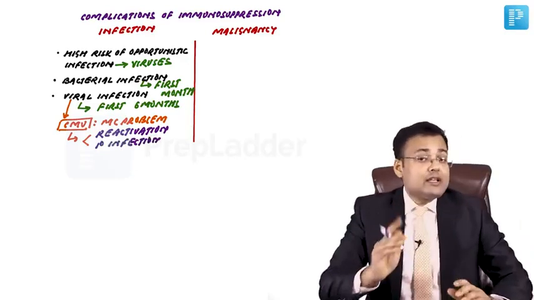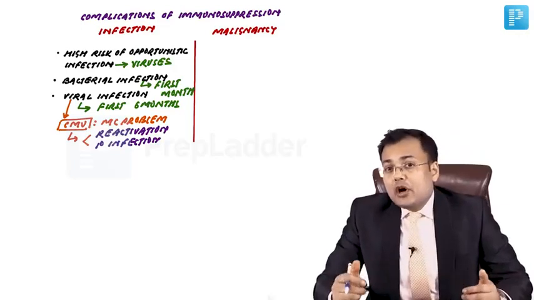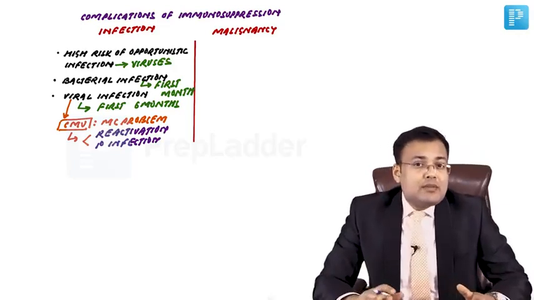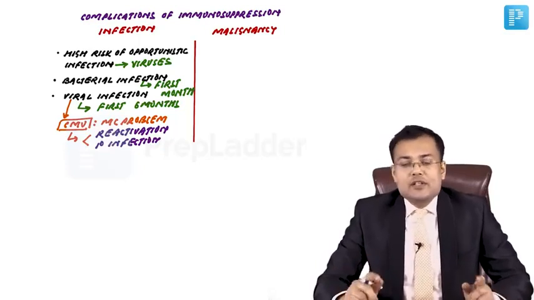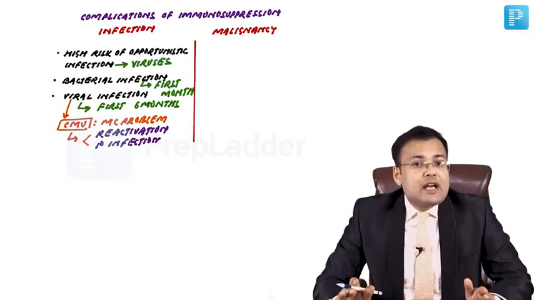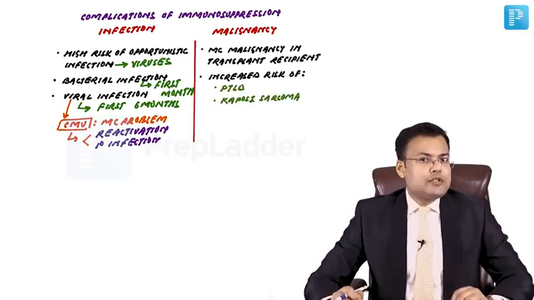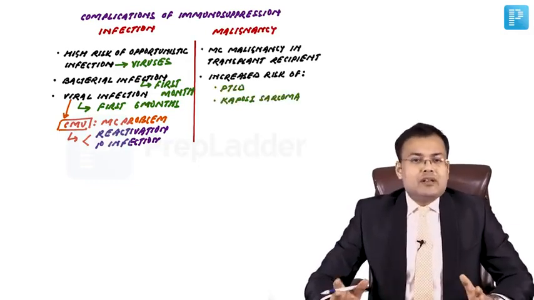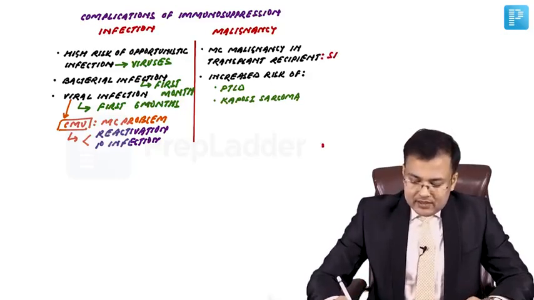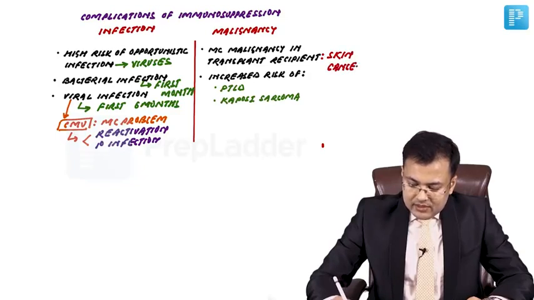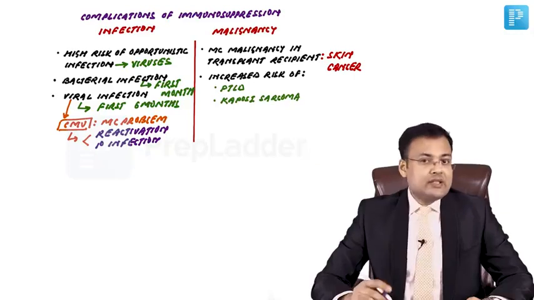So important one-liners: in the first month of transplantation, maximum risk is for bacterial infection. In the first 6 months, for viral infection, the most common problem is cytomegalovirus. Coming to the next question, what's the most common malignancy seen in transplant recipients? It's the skin malignancy, or skin cancer.